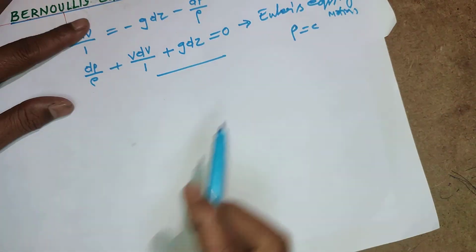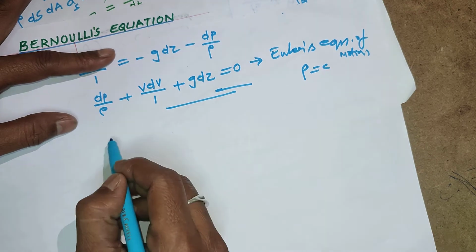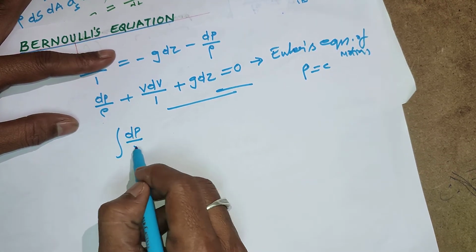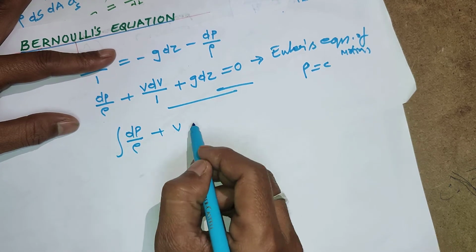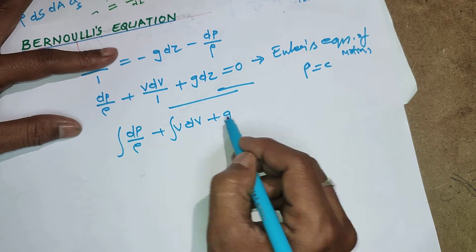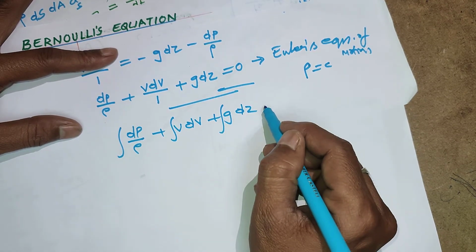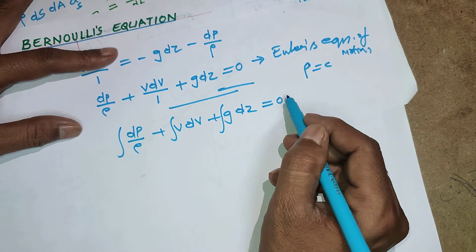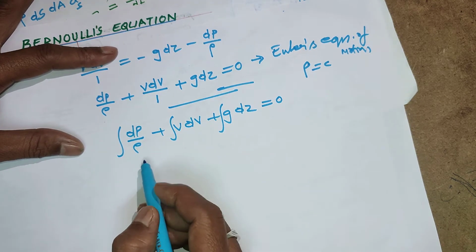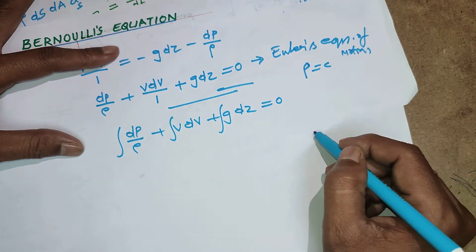This is Euler's equation. When you integrate it, you will get dp by rho plus v dv plus g dz is equivalent to 0. After integration you get some constant, so apply the limits between the path line.